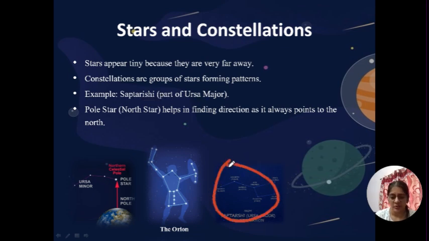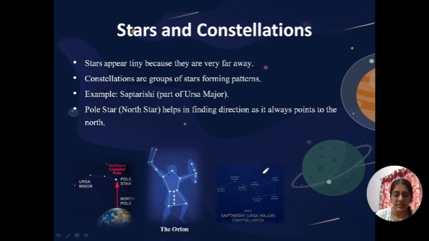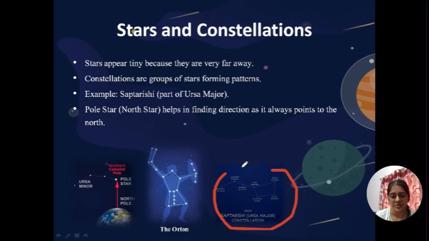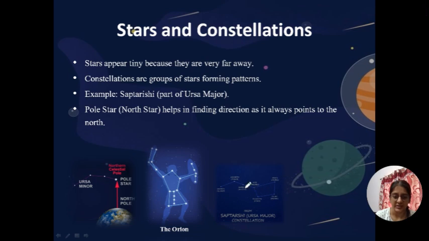It's the name of 7 sages, the 7 rishis, and it is a part of a constellation called Ursa Major. You can see it. Sometimes look up at the sky, you can spot this easily, okay, in the clear sky. Then there is this pole star. It is also called North Star.